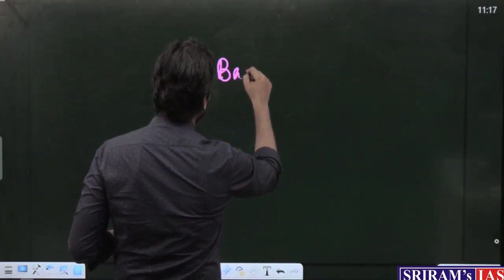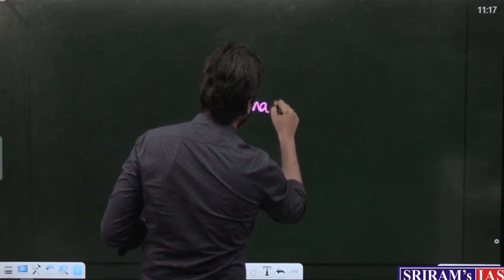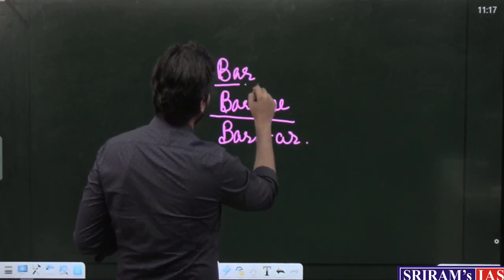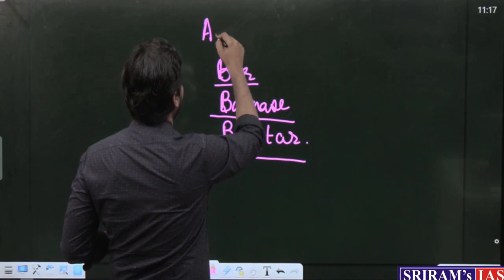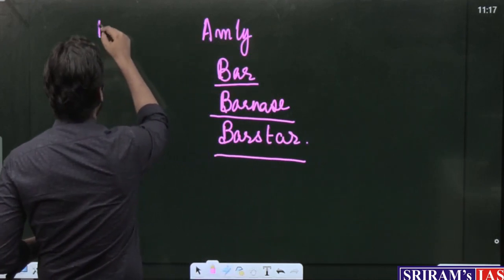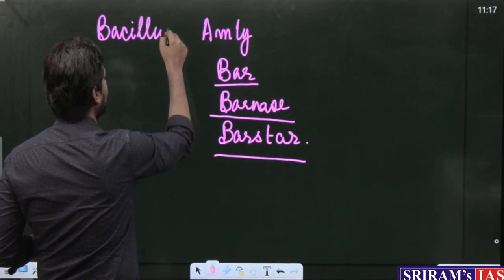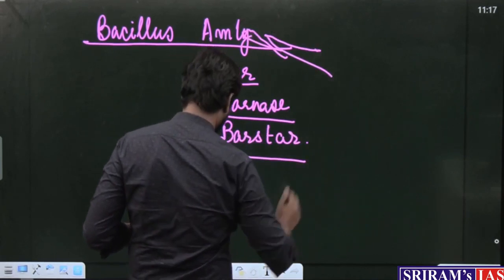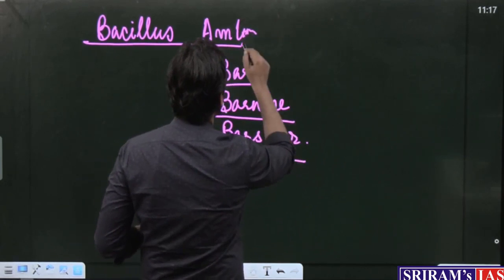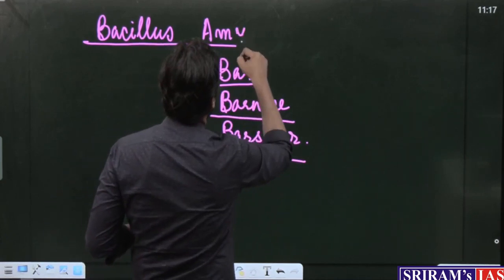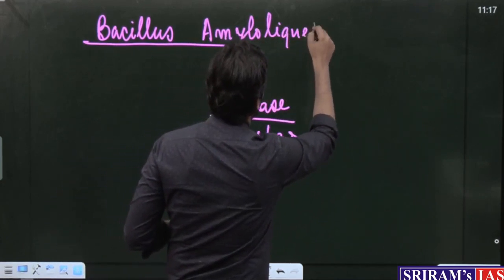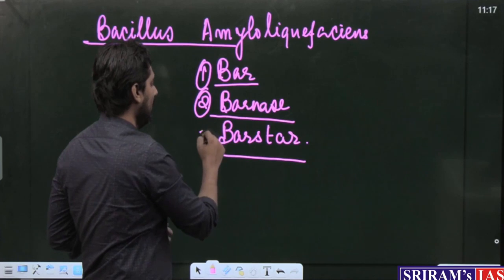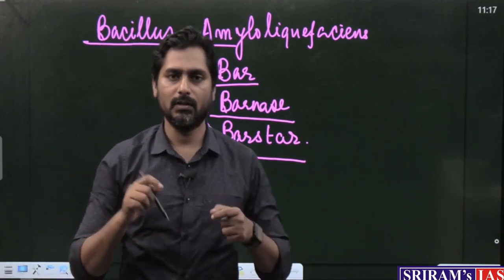So, we have added 3 genes in GM mustard, and these 3 genes that we have added, we have taken from a bacterium known as Bacillus amyloliquefaciens. We have taken 3 genes from this bacterium, and we have added them to the hybrid.